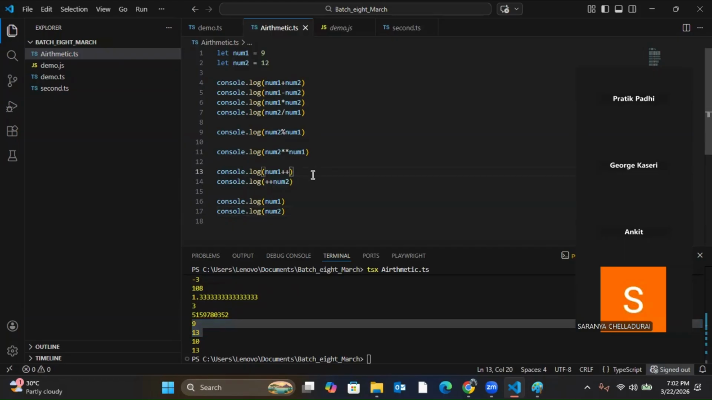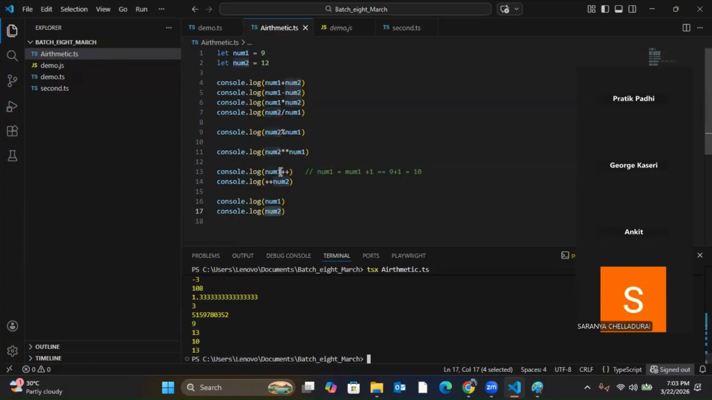So what happens in backend, I'll tell you. Which is 9 plus 1. So which is 10, right? So what happened in backend is, when you use increment operator, it will increment the same number with 1 and assign that value to the variable. So when number 1 is equal to 9, it did 9 plus 1, that is 10, and assigned 10 to number 1. So that when I printed number 1 next, it printed me 10. Same goes for number 2, it was 12, it became 13.